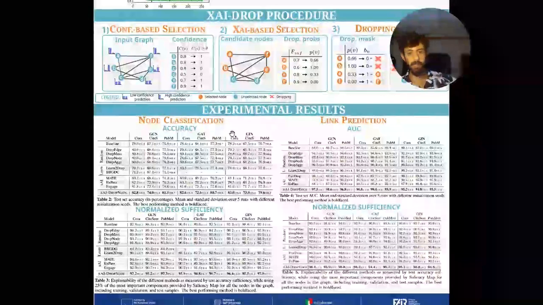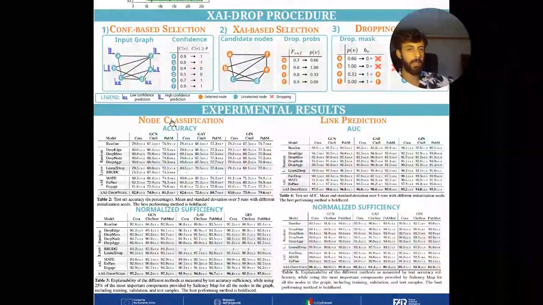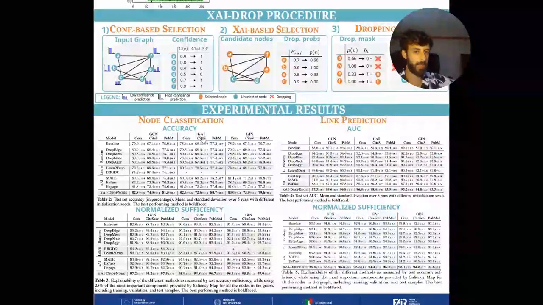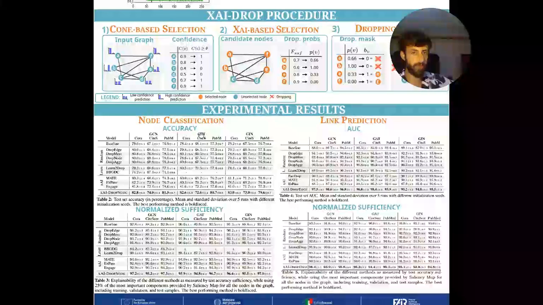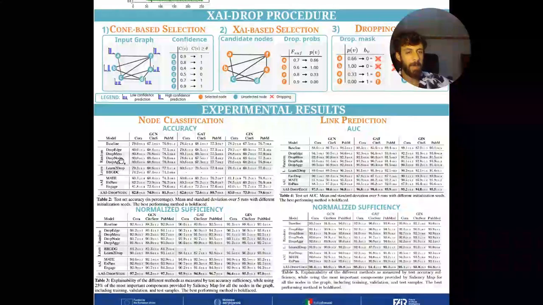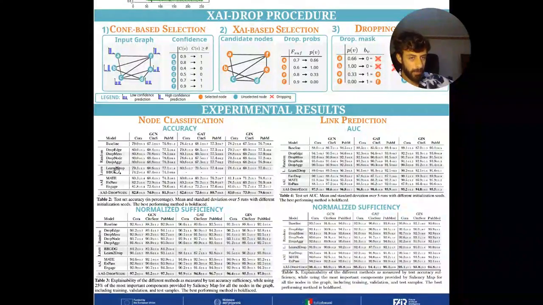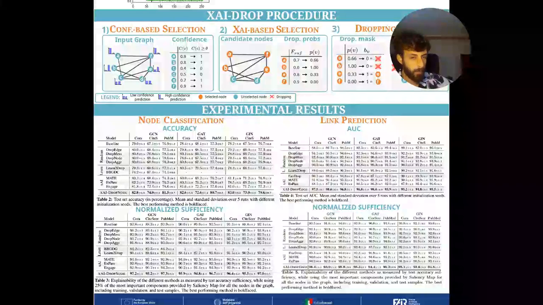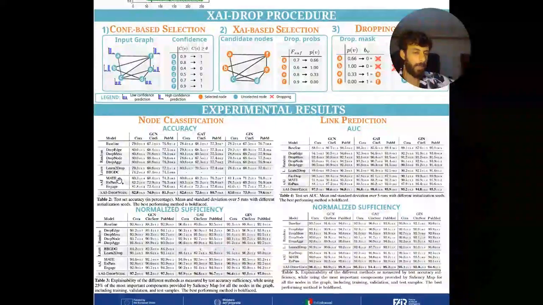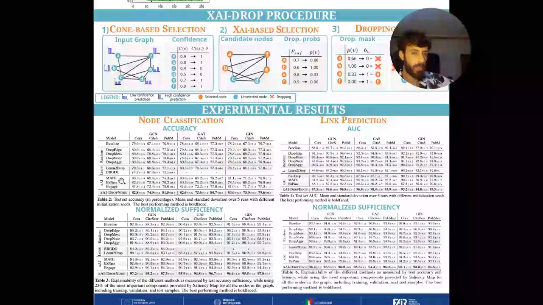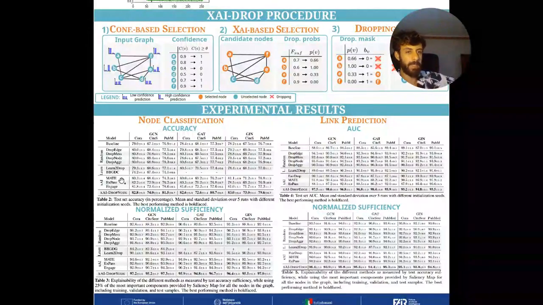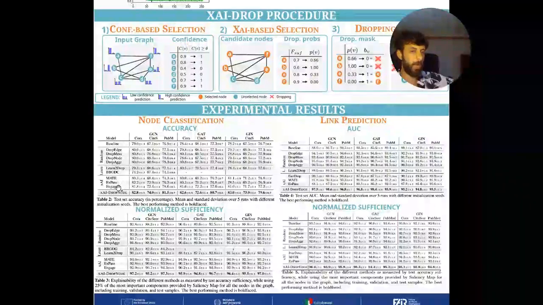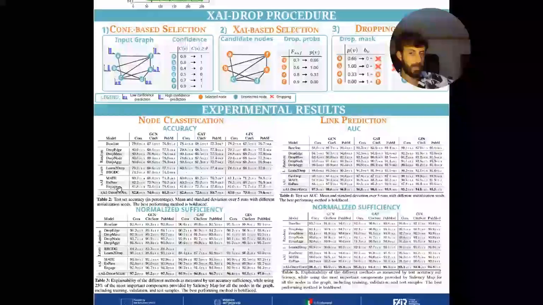Here we have the results. First of all, we can analyze the node classification results that we tested on three different datasets and three different architectures. We outperform both random strategies, but also learning strategies that learn by means of a parametric procedure the best topology for a given network. And we also outperform xAI-based strategies that are based on different kinds of procedures, such as MATE, which is based on meta-learning, XPath, which is a modular procedure, or Engage, which is based on adversarial attack.